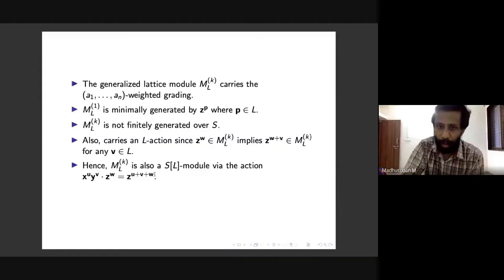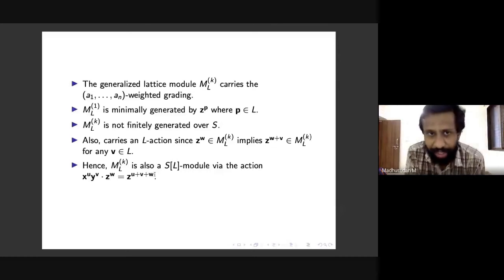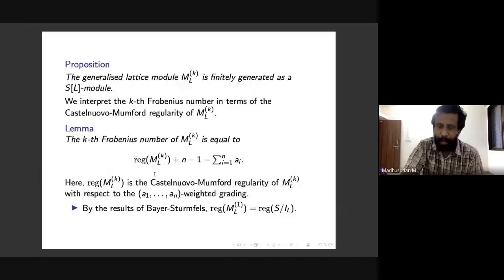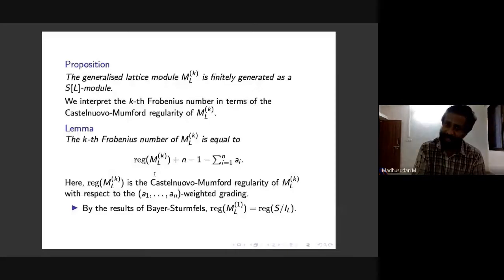Now, there is something nice about MLK as an S adjoint L module, which is that it's finitely generated. So the first proposition is that this generalized lattice module MLK is finitely generated as an SL module. If I have time towards the end, I will sketch the proofs. There is a section for proofs. But moving on, taking K equal to 1.